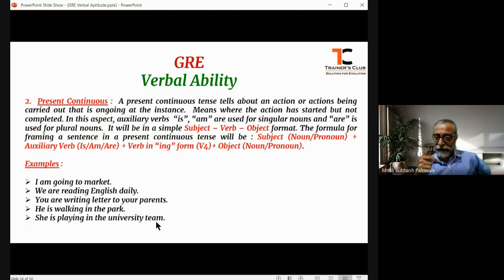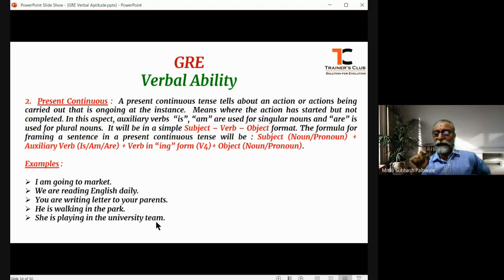Auxiliary verb, if it is singular, is or am, and if the subject is plural, then it is are, A-R-E, are, plus the verb, that is the action verb in the fourth form. The action verb should be in the fourth form, that is the V4 form or ing form.